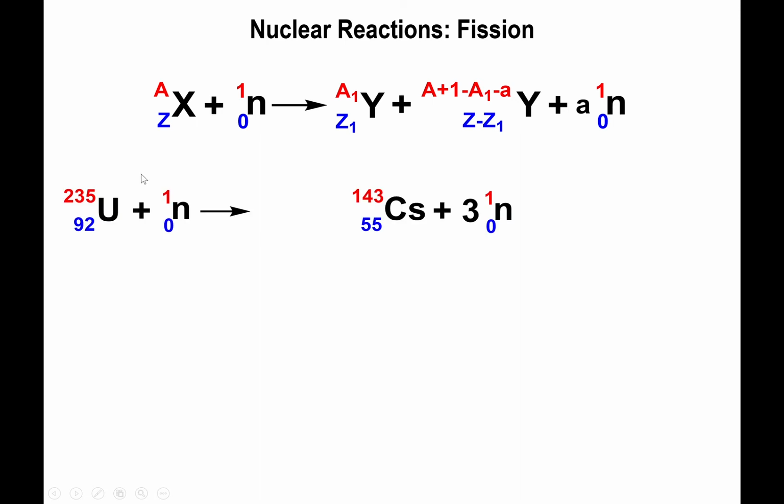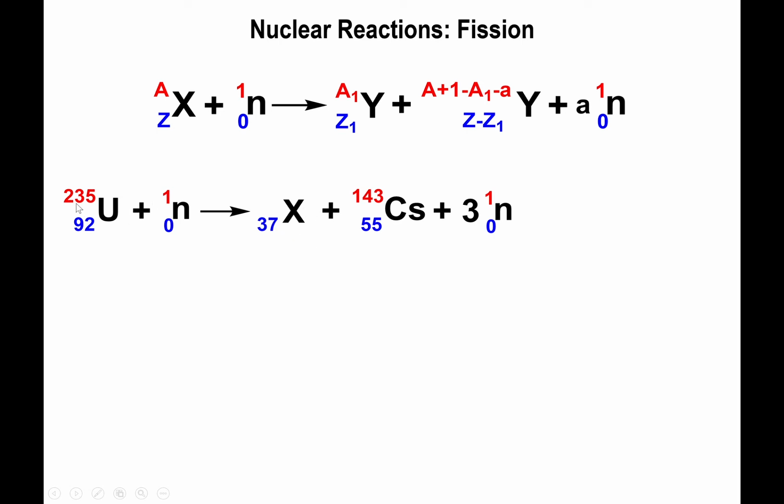All right, so here we go. We have uranium-235 absorbing a neutron. And in the process, we are forming 3 neutrons and cesium-143. Now we need to find out the missing particle. Looking at the atomic numbers, 92 plus 0 is just 92. 55 plus 3 times 0 is still 55. So all we need to do is subtract 55 from 92, and we find out that the atomic number is 37 for the missing particle.